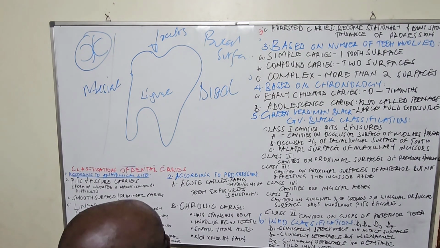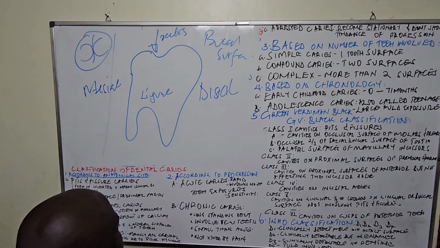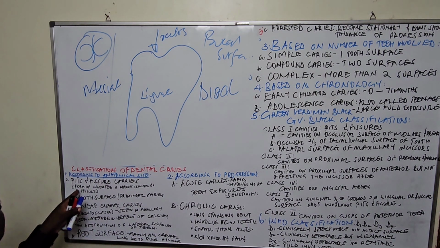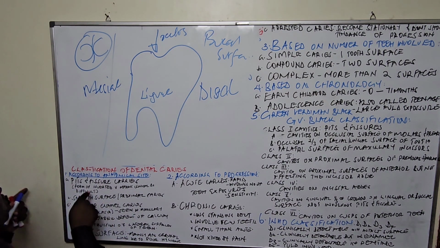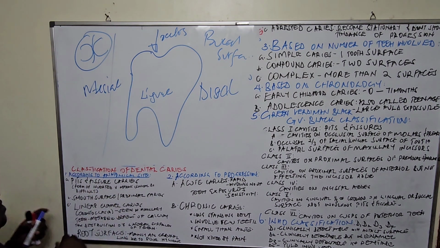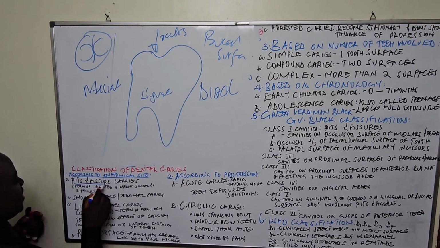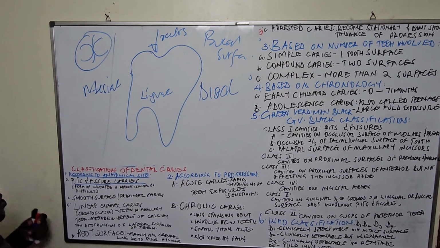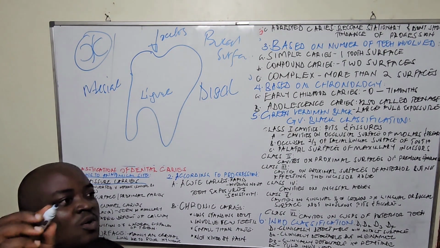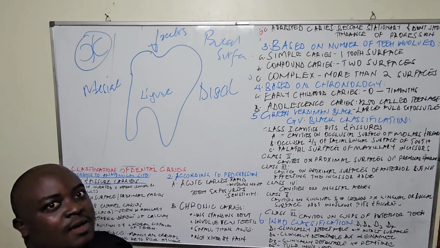So we are going to see that the cavities begin from these pits. So when the cavities or caries begin from these areas, they are called pits and fissure caries. Usually, as we said, dental caries are going to happen according to the enamel rods.